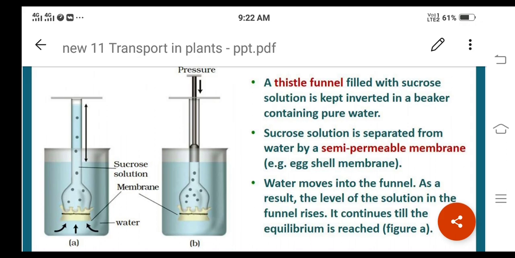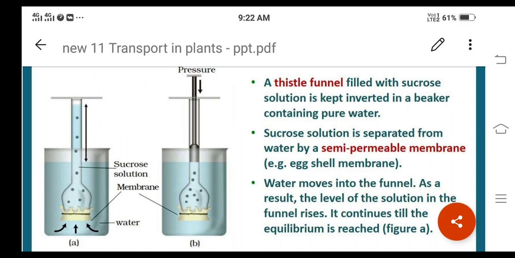A small hole at one end of the egg. We are removing all these contents, like the yolk as well as the albumin, and then we are going to keep that calcareous shell in a dilute solution of hydrochloric acid for a few hours.